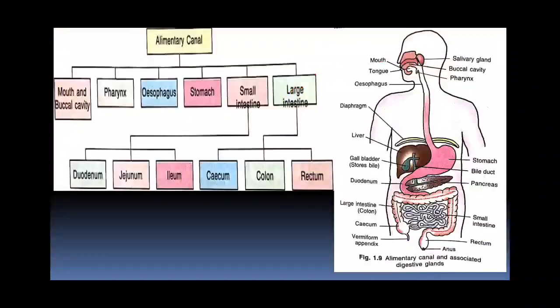Now, nutrition in multicellular organisms such as human beings takes place through a specialized system called the digestive system. The digestive system consists of the alimentary canal, which comprises mouth, buccal cavity, pharynx, esophagus, stomach, small intestine, large intestine and anus. And digestive glands include salivary glands, pancreas and liver. The esophagus is a muscular tube which passes food from the mouth to the stomach by its peristaltic movement.